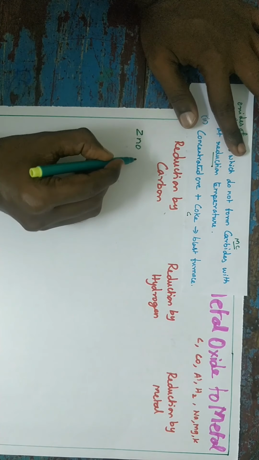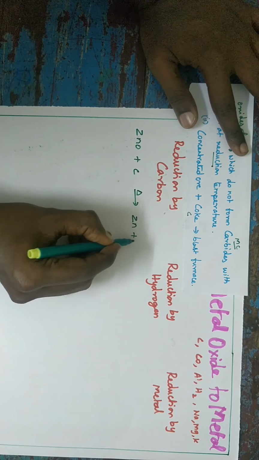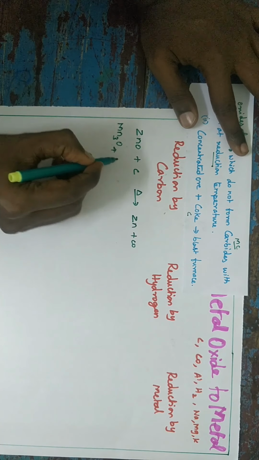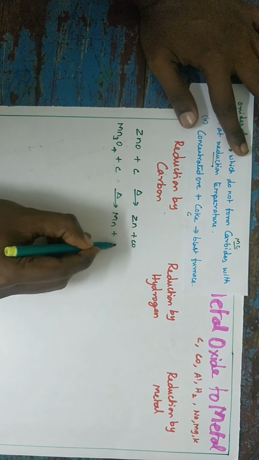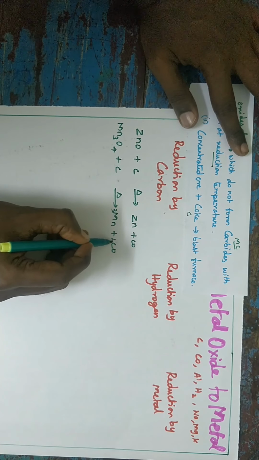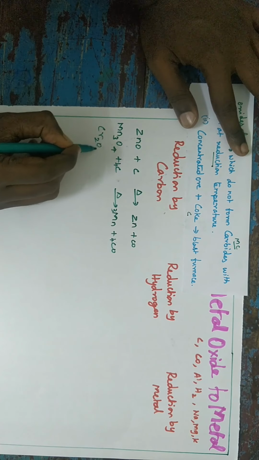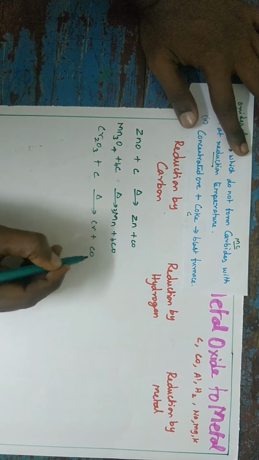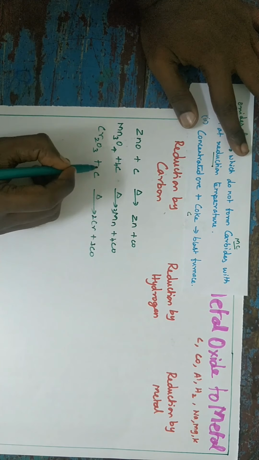Suppose you take zinc oxide, react with the coke on heating, it forms zinc plus CO. Or take manganese oxide Mn3O4, it reacts with the coke on heating and is reduced to Mn plus CO. So you balance here 3Mn, 4 oxygen and 4 carbon. Similarly, Cr2O3 with the coke on heating forms chromium plus CO. Here 2 chromium on the left hand side, 2 oxygen is 3C.